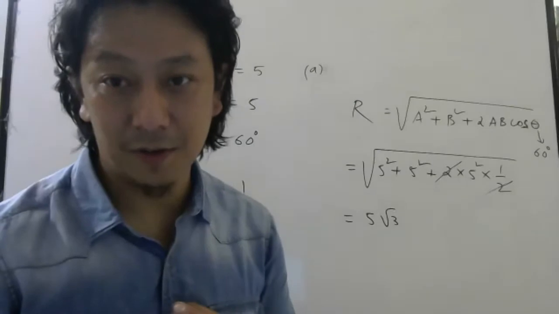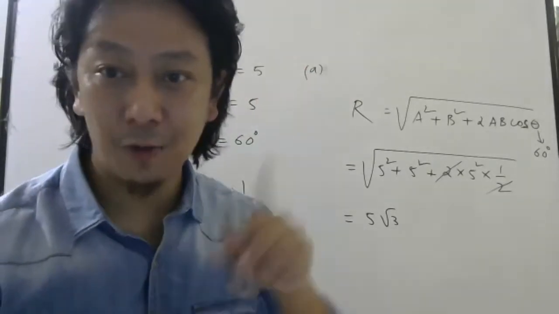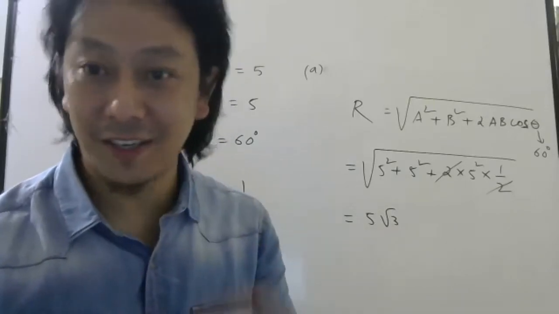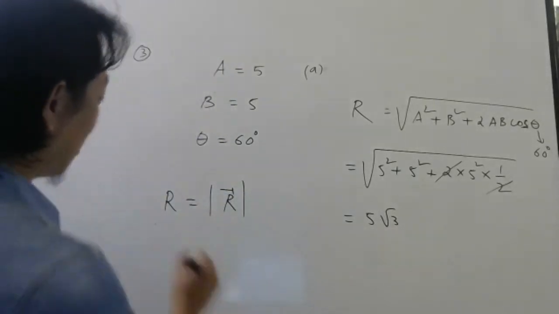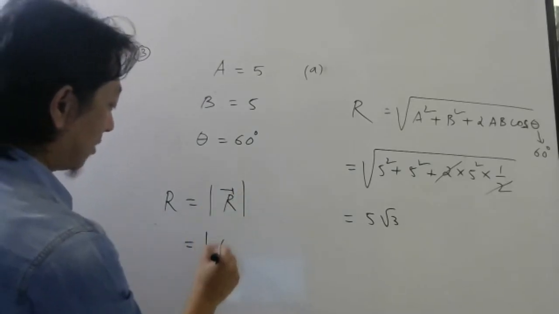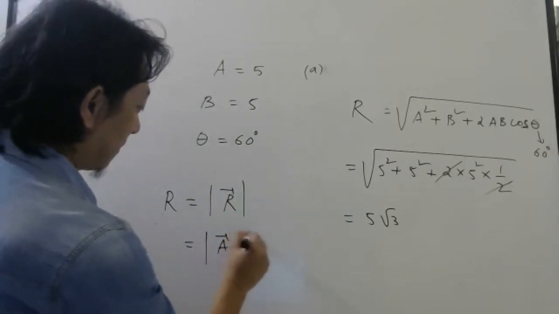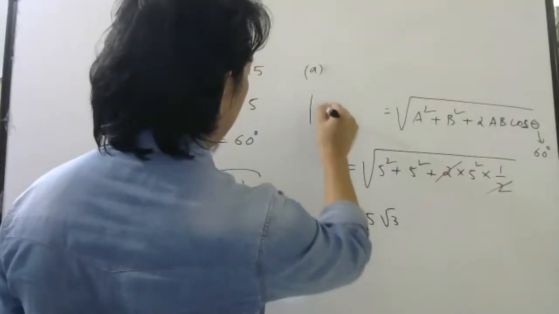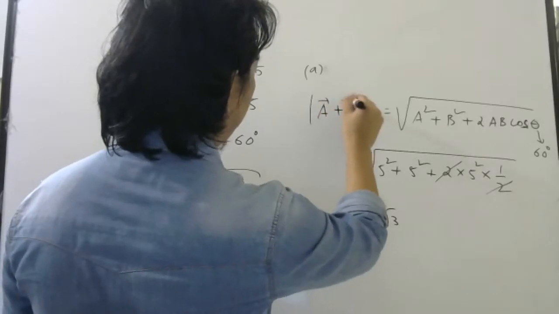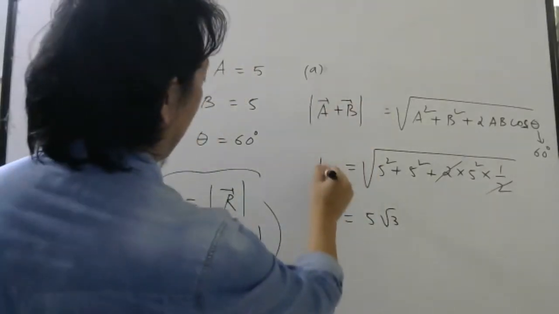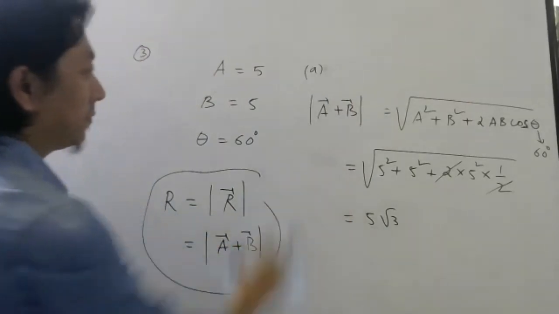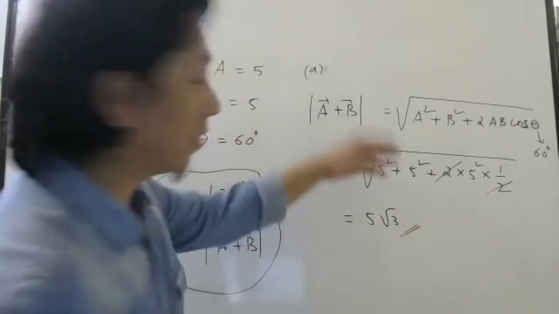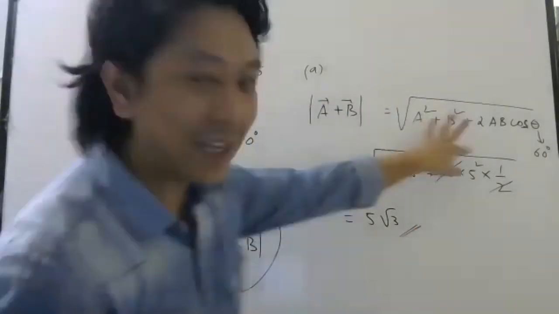Modulus means magnitude. In the first class I taught how to represent a vector and how to represent the magnitude of a vector. So these are the two ways. Now I am just putting R bar, which means A bar plus B bar. So the same thing we can use. That's why I thought of writing A bar plus B bar this time. If you don't want, you can write R, no problem. So the first part was to find this, this is the answer. Left side, whatever you write, it's okay. Right side, you do properly.